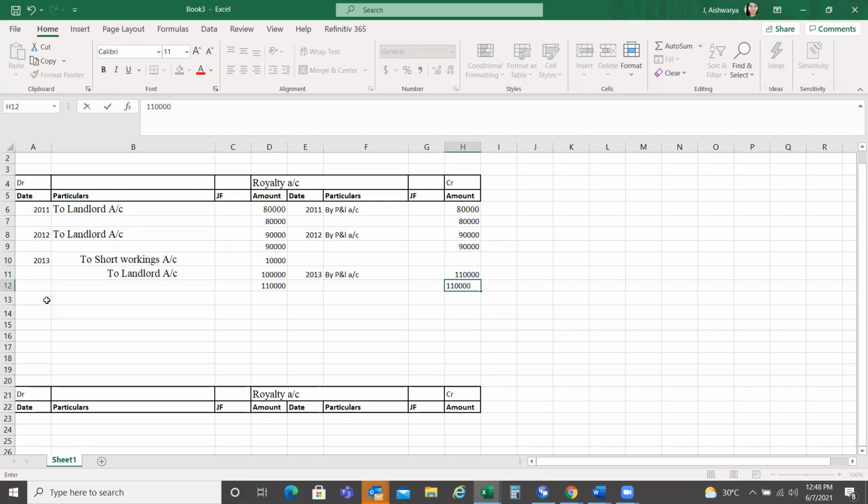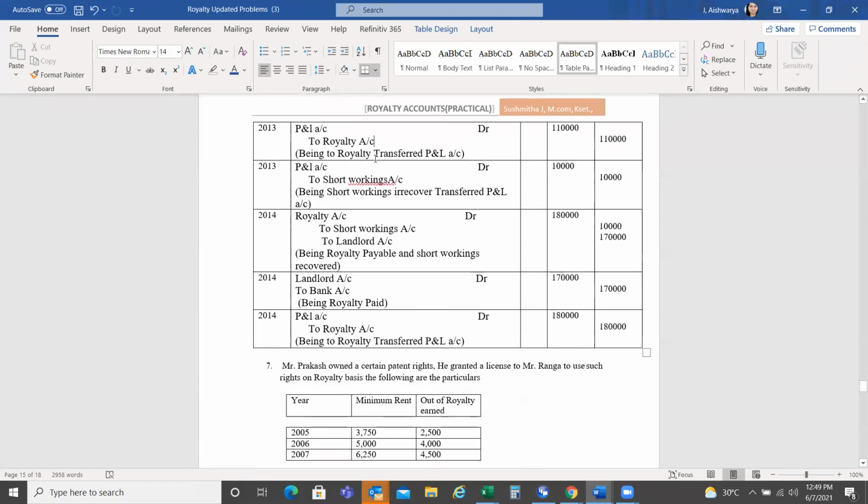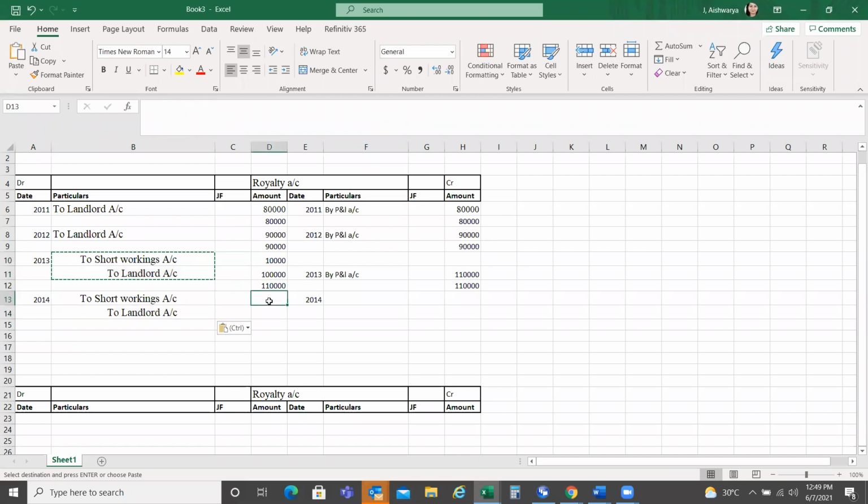Next, in 2014, what is the next entry that I have to take? To short workings and to landlord account, the same entry that I have to take. How much is the short workings and how much is the landlord? 10,000 for short workings and here it is 1,70,000.